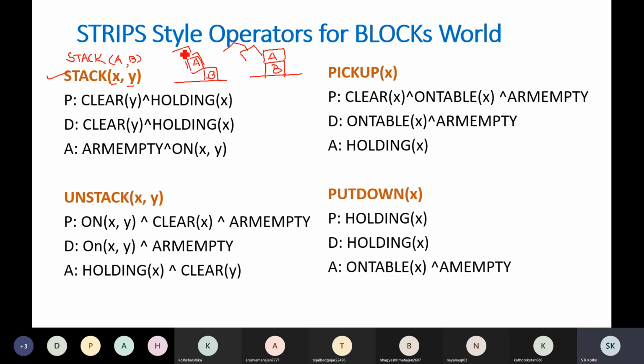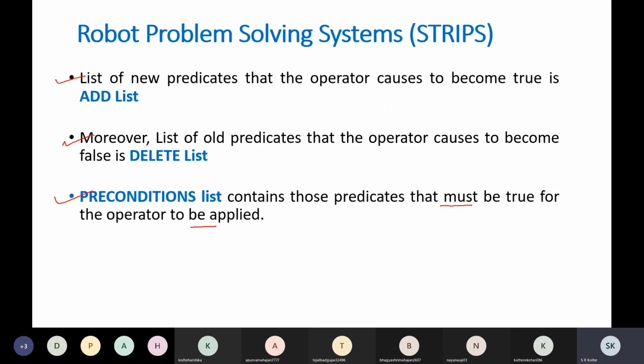So the precondition is the robot arm should be holding block A. Therefore in the precondition list P, as we are going to call it, we have defined holding A or holding X. That means the robot arm is holding X. If the robot arm is holding X and Y is clear, what is the clear predicate?